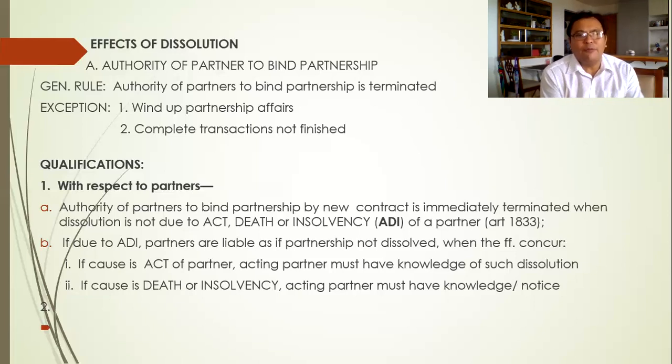So there are qualifications in order to fall under this authority. So number one, with respect to partners, the dissolution with respect to partners. So what are the effects? So letter A, the authority of partners to bind the partnership by a new contract is immediately terminated.